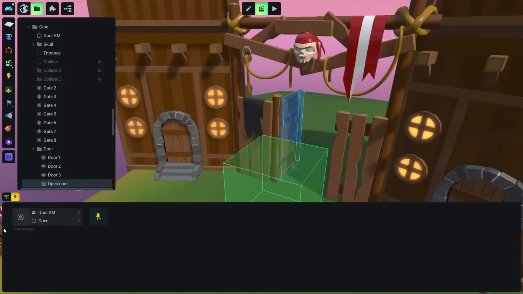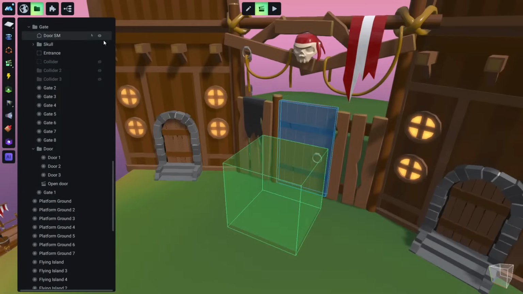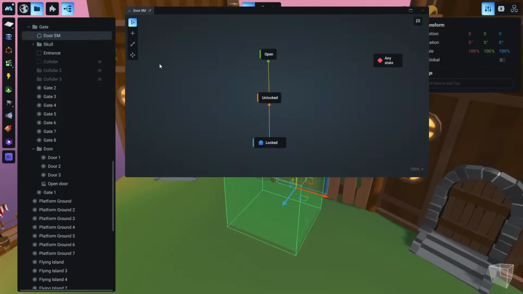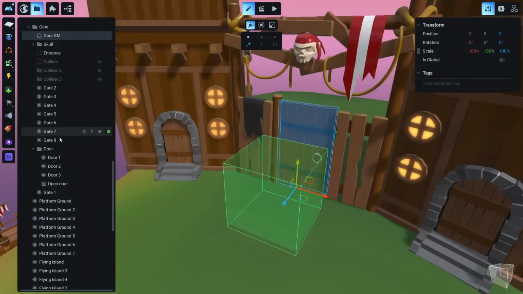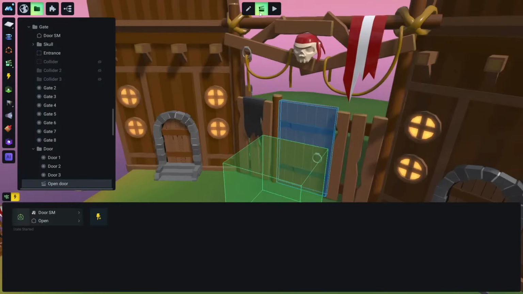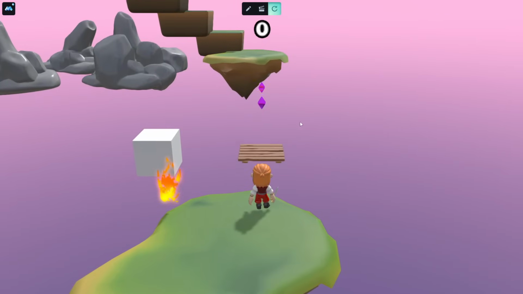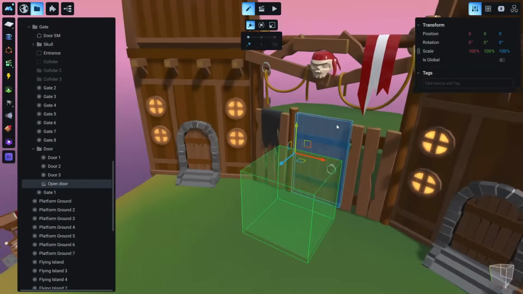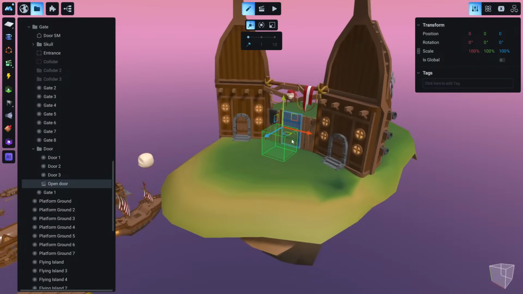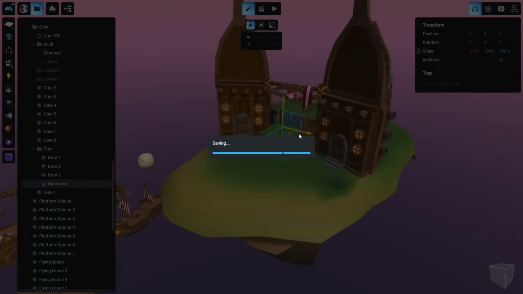Okay, so when the game jumps from the unlocked state to the open state, then that animation will start and will open the door. So like that. Oh no, I don't want to play yet. So like that we can build a little bit more advanced logic.